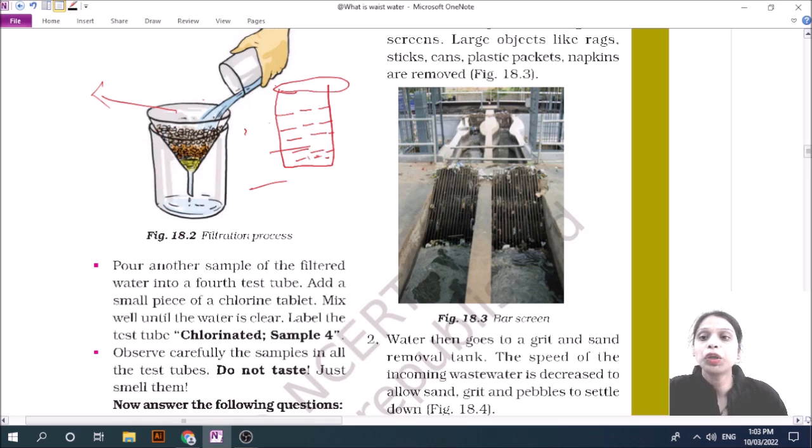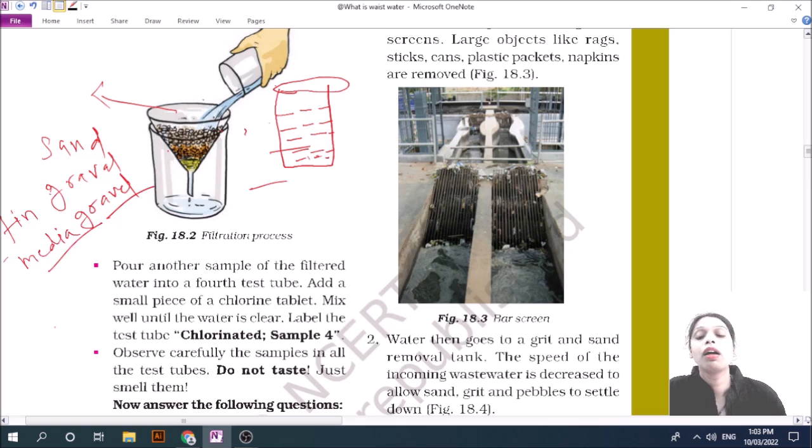After that, place layers of sand, fine gravel and gravel here, and then you pour the aerated water in this.